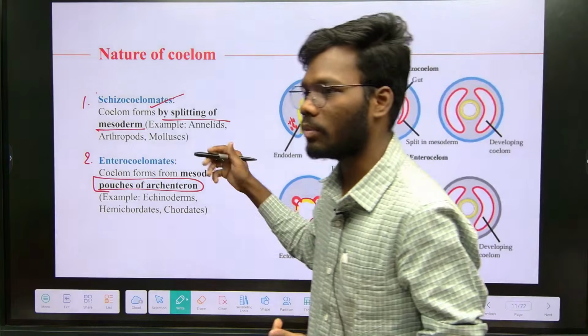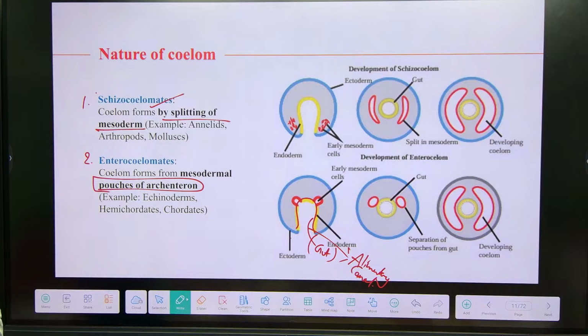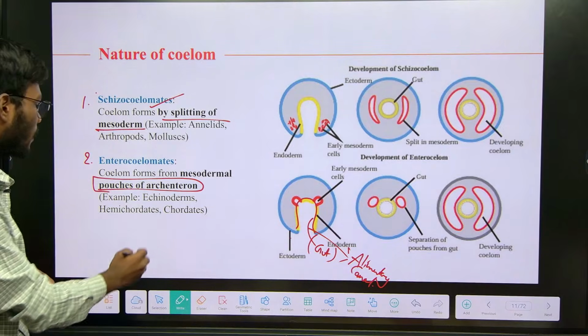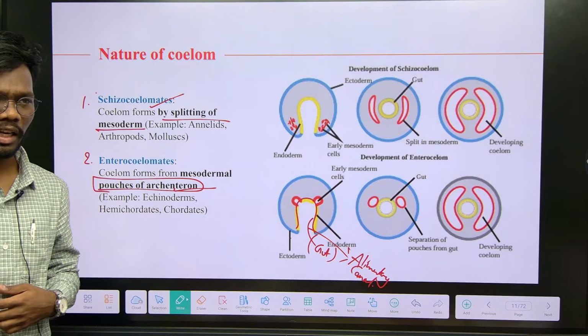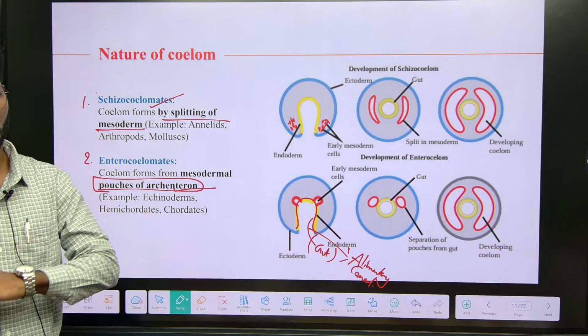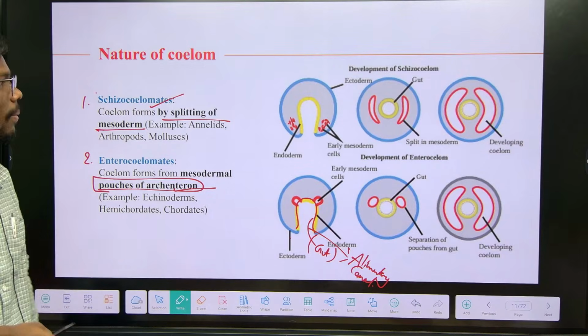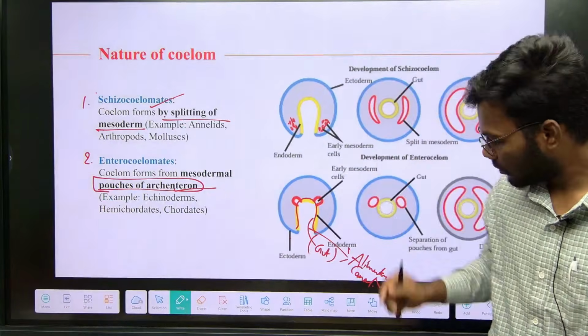Schizocoelomates are formed by splitting of the mesoderm, enterocoelomates are formed by pouches of the archenteron. Archenteron is nothing but the gut, the alimentary canal. In the embryo we call it archenteron; in future the archenteron is going to form the digestive system. So this is about the nature of coelom.